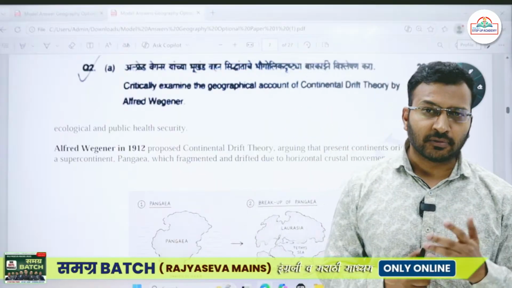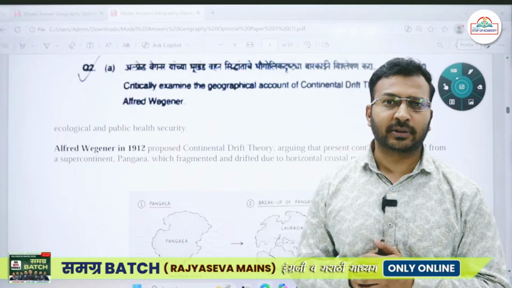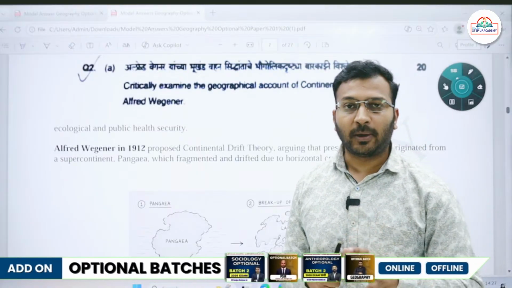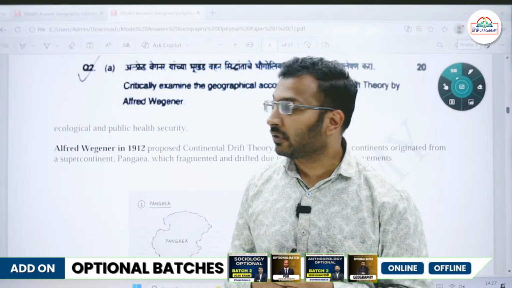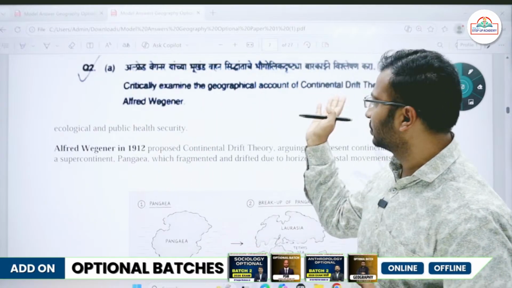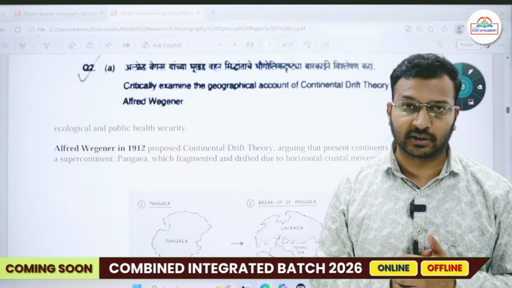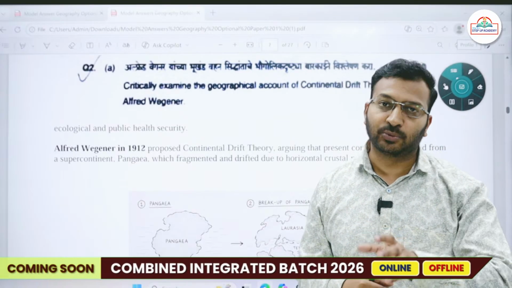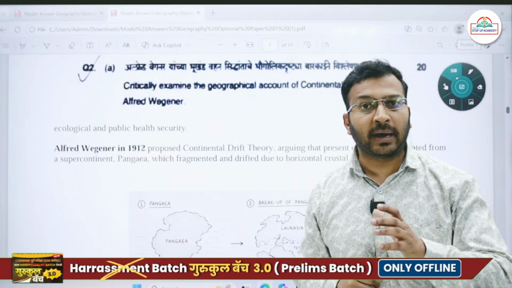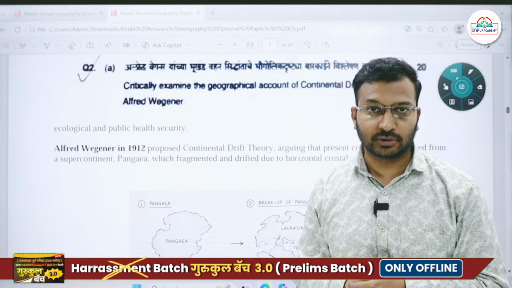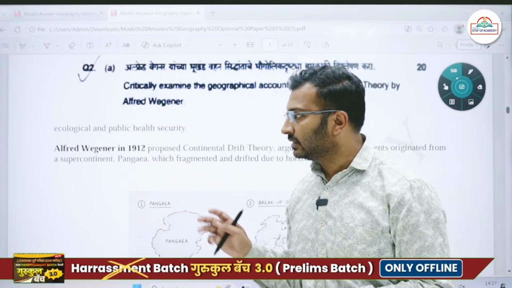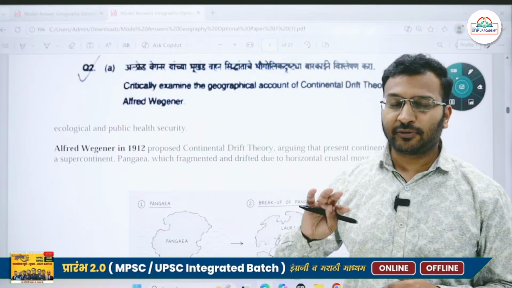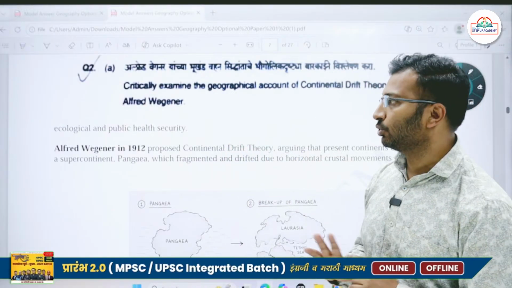See, someone did ask me last time, sir, optional paper hai, should I write the answer in paragraph format? Yes, if you're writing theories, if you're asked some theories, for example, like this question, continental drift theory of Alfred Wegener, in this case, you can write your answer in paragraph format as well. But just ensure that the paragraphs are not too lengthy. You can write in point format as well, but in optional paper I would suggest paragraph format is fine, but the paragraph should not be too lengthy.